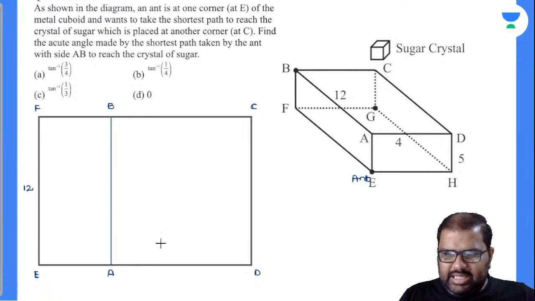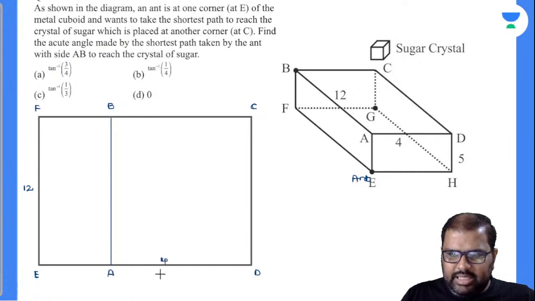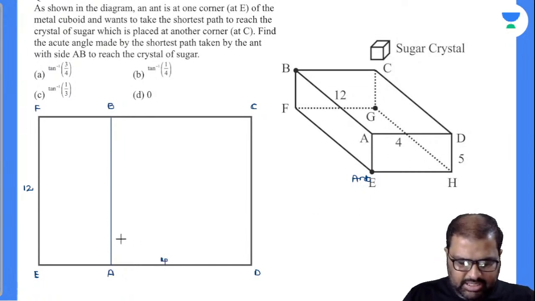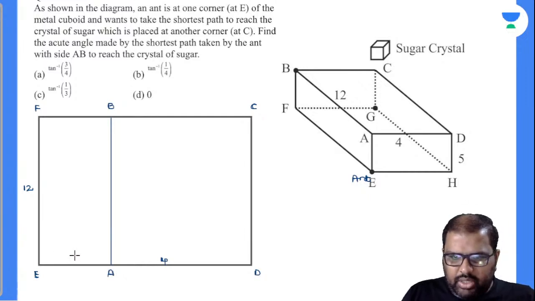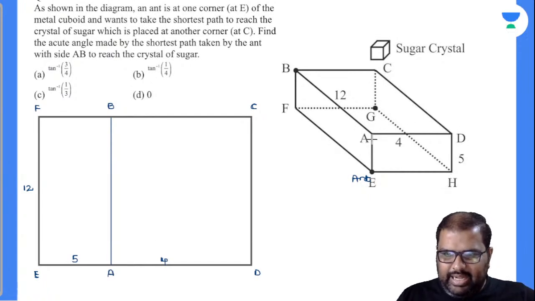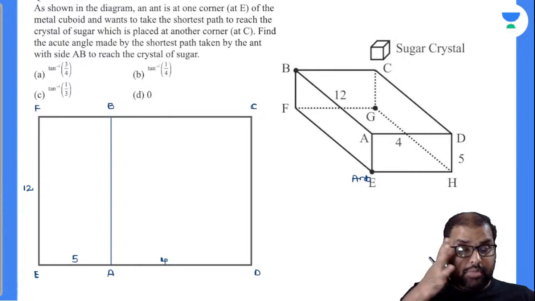Now AD is given as 4. And see here, AE is nothing but equal to DH, right? And this is given as 5. Am I right or wrong? AE is equal to DH, and AD is nothing but 4. I hope you got my point there.